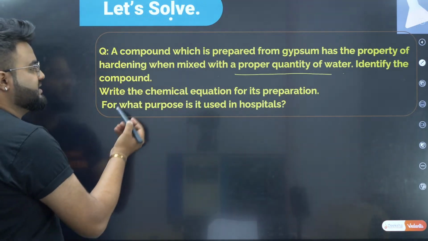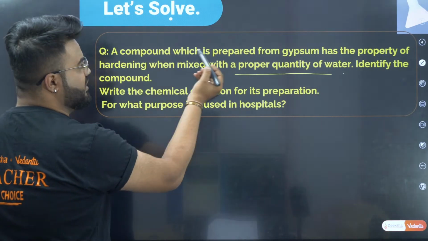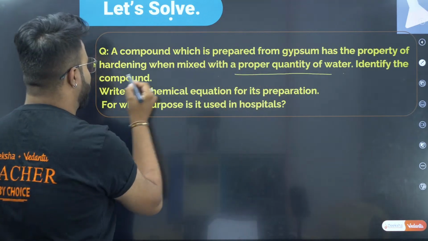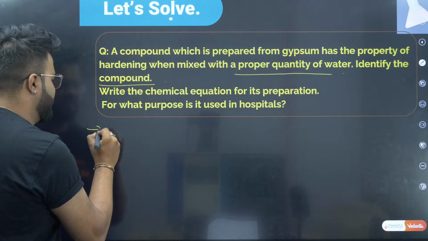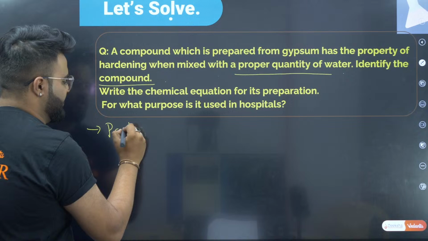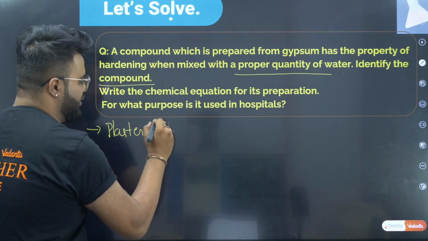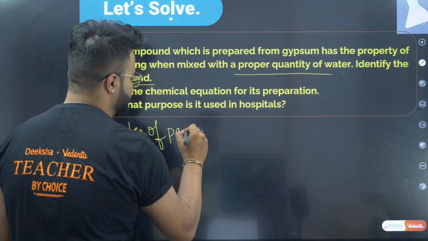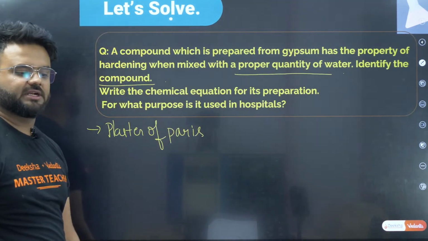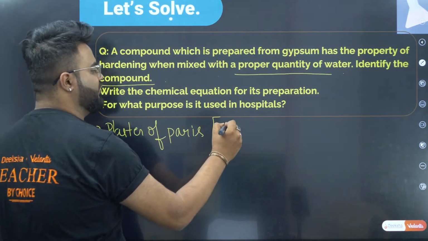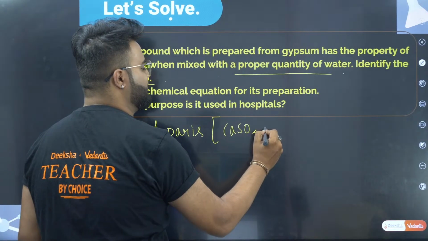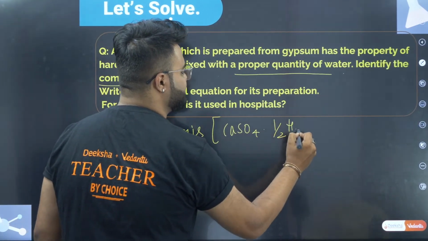Now first, write what they're asking, which is prepared. Identify the compound. What is the compound? Everyone knows it is plaster of Paris, that is POP, and the chemical formula is calcium sulfate with half hydrate.